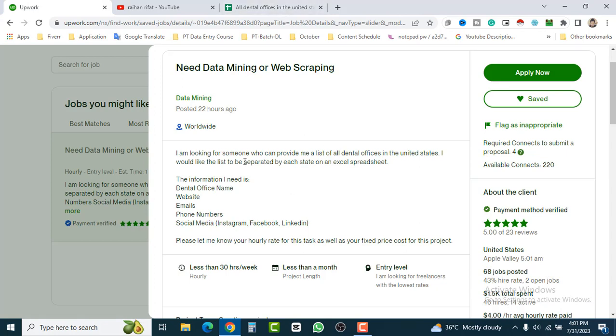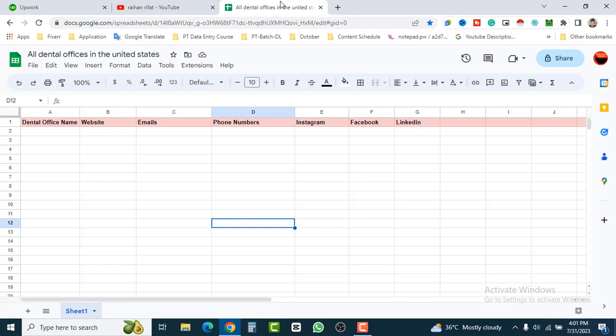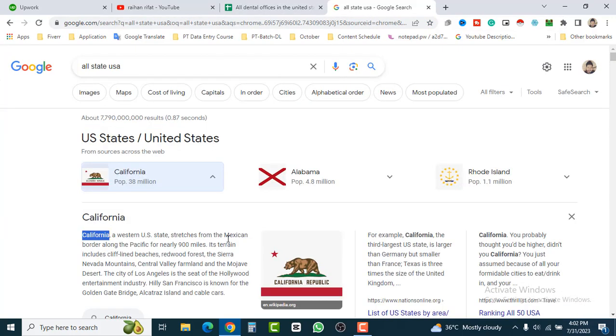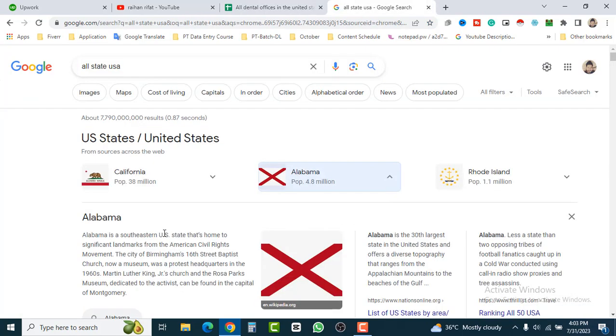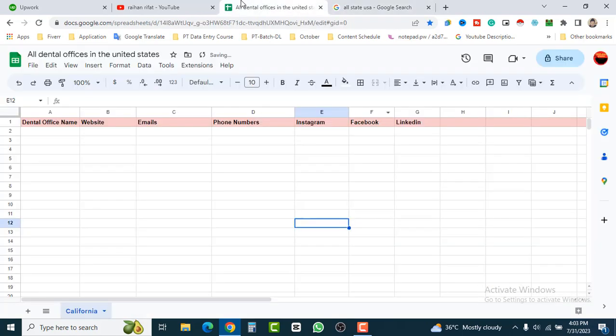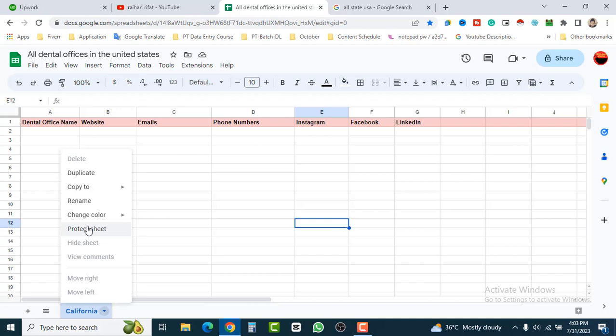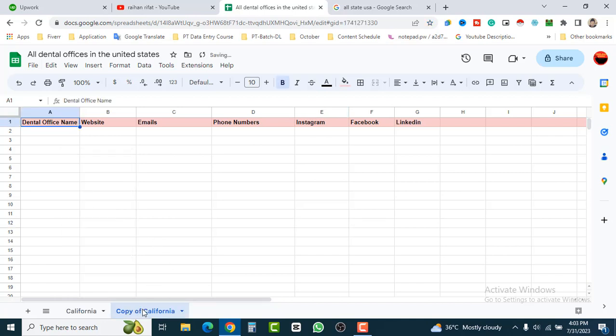The buyer told us to separate it by each state. So we have to separate each state by sheet name, and copy the first state name. Sheet 1 would be our California state. Our second one should be Alabama, and just duplicate it and make a copy for Alabama.